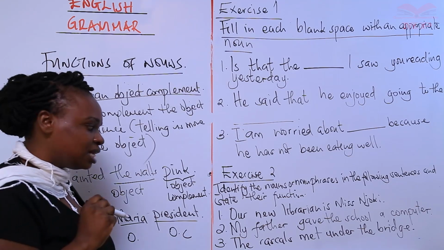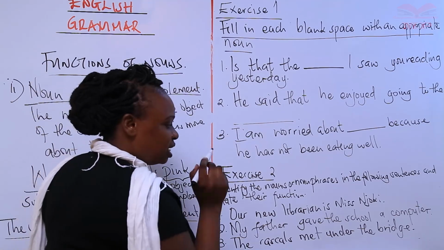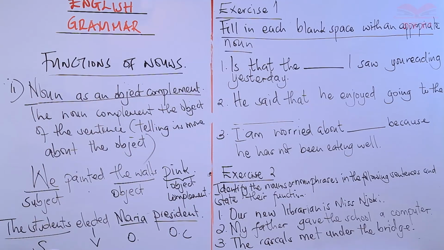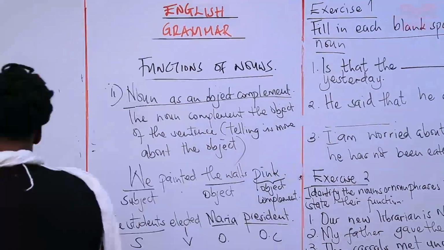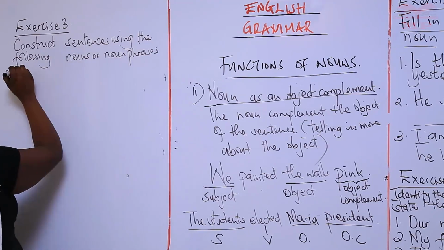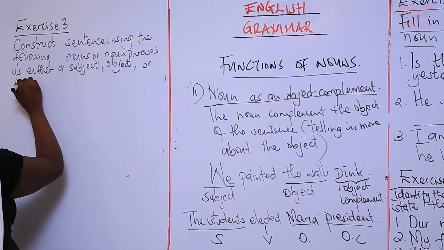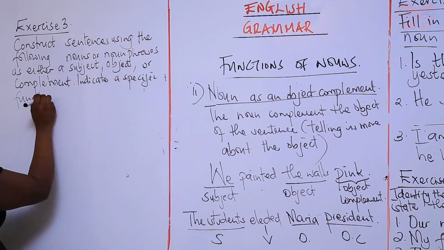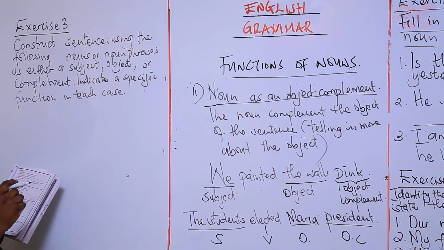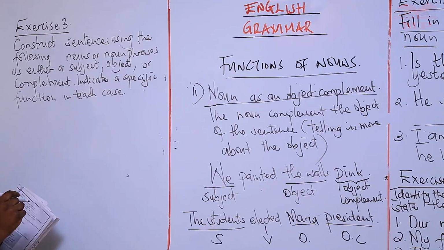And number 3, the rascals met under the bridge. So you identify the noun or noun phrases, then state their function. Okay. Then our last assignment. So construct sentences using the following nouns or noun phrases as either a subject, object, or complement. Okay, then indicate a specific function in each case.